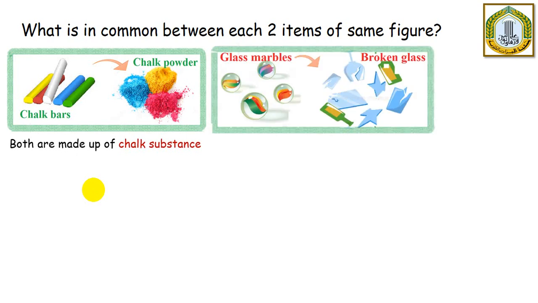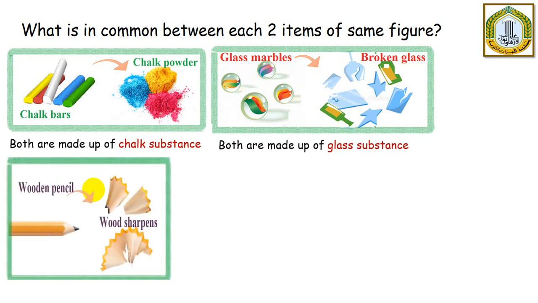Now we have glass marbles and different items which are broken glass. So what are they made up of? What is common between them? They are made of glass substances. Excellent. Now what about the wooden pencil? And when you sharpen it, you have these wood sharpens. What do you think they are made up of? Yes, both are made up of wood.